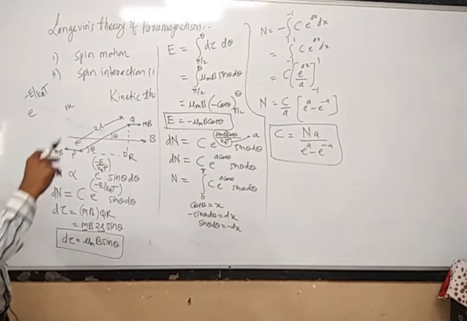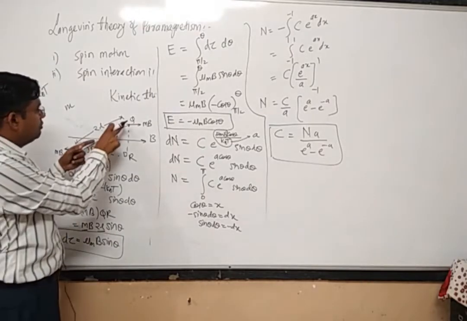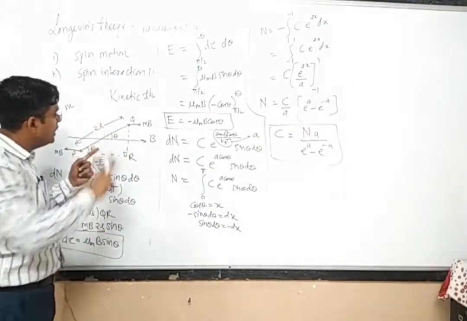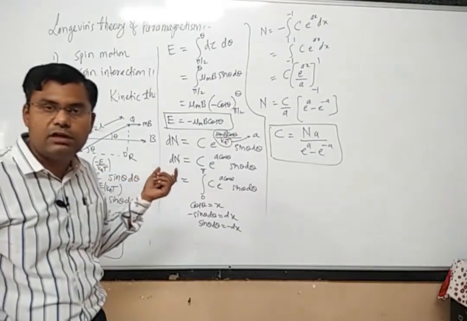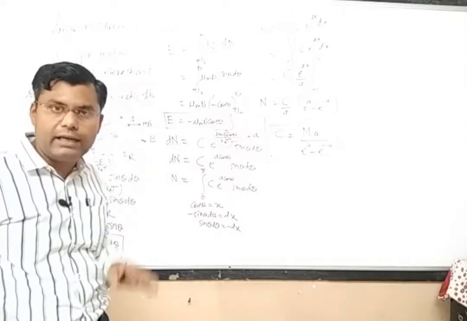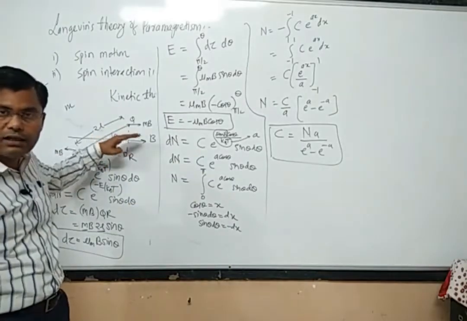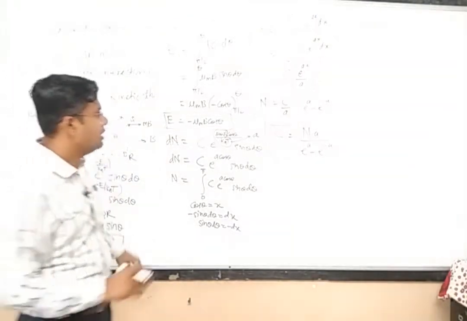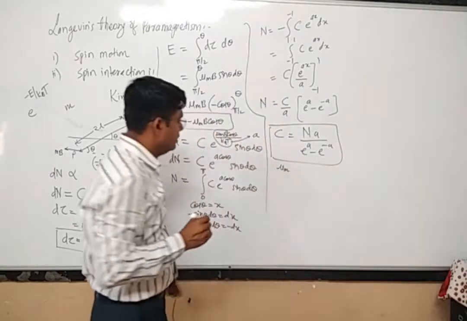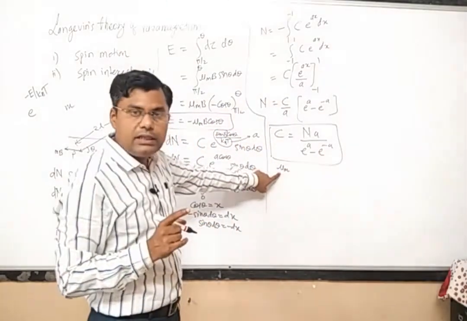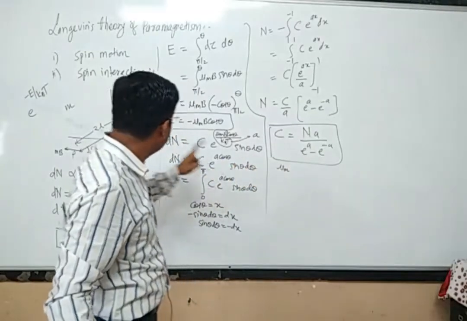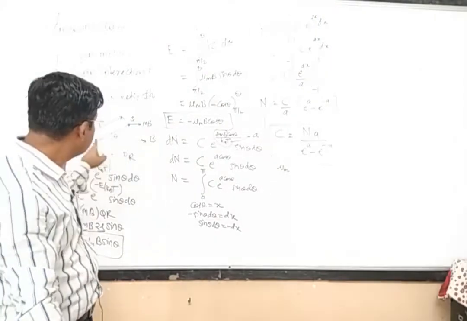Now in this particular case, what we have assumed is that our dipole moment is aligned at the angle of 0 or pi, but we know that it is not possible for every dipole to get aligned in the direction of magnetic field. It may be making some kind of angle with the direction of magnetic field. So suppose mu m is the magnetic moment associated with the dipole, in the direction of magnetic field.